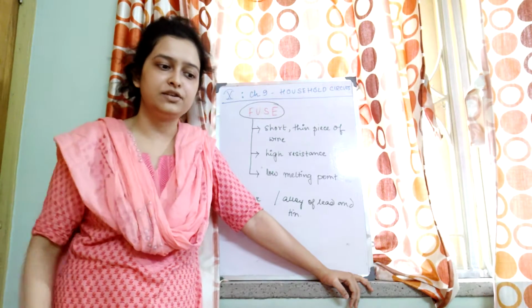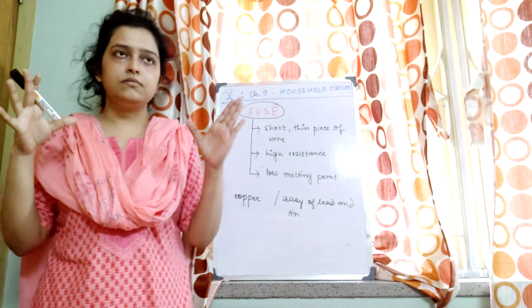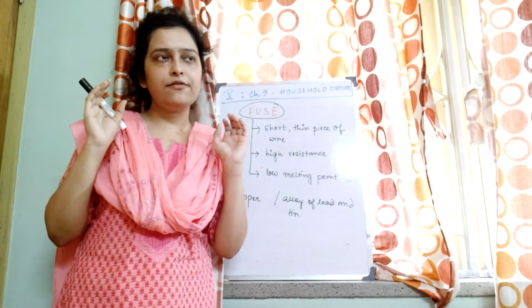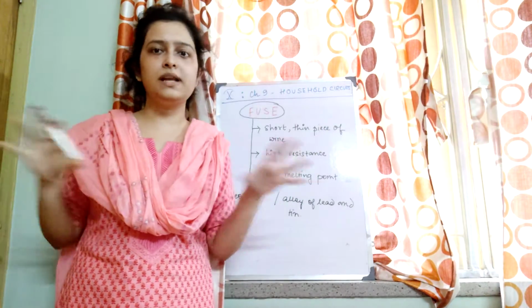Suppose you have got 2 rooms and you have got say 20 total appliances, and